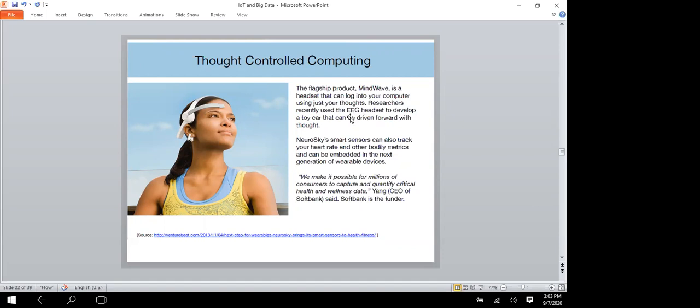That helps find out your thoughts, whether you are angry, very calm, sad, or happy. It will identify and tell you. That is thought controlled computing. Many yoga practitioners use this IoT for meditation, and it helps people. Using this type of machine, they are doing a lot of PhD work.